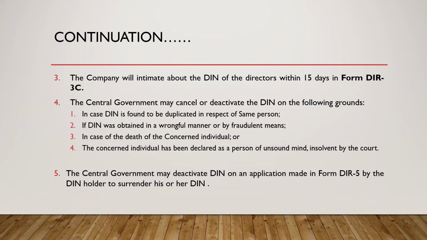In such cases, an application form is available on the website, that is DIR 5. I need to download form DIR 5 from the MCA website, fill it up, and file it along with the fee. On receipt of that form by the central government, that is the form for surrendering my DIN. Whenever I surrender my DIN through form DIR 5, the central government may deactivate my DIN.